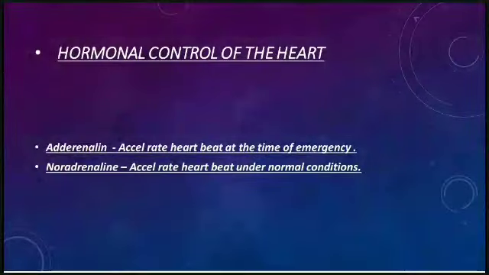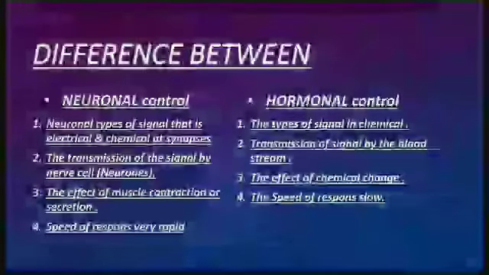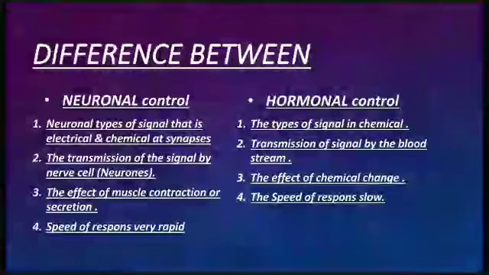So next, hormonal control of the heart. There are two types of hormonal control of the heart: adrenaline and second, noradrenaline. Adrenaline accelerates the heartbeat at the time of emergency, and noradrenaline accelerates the heartbeat under normal conditions. So next, difference between the neuronal control and hormonal control of the heart.